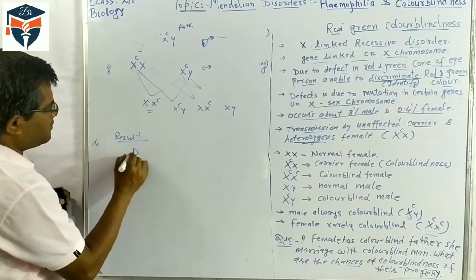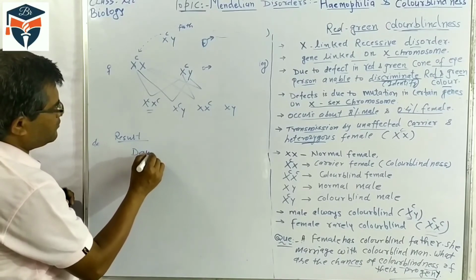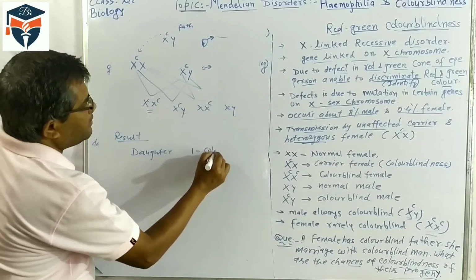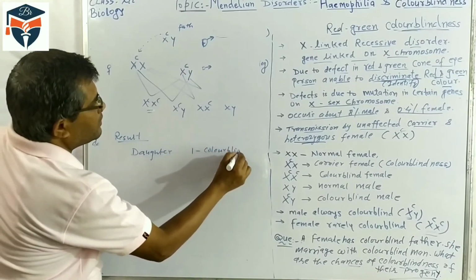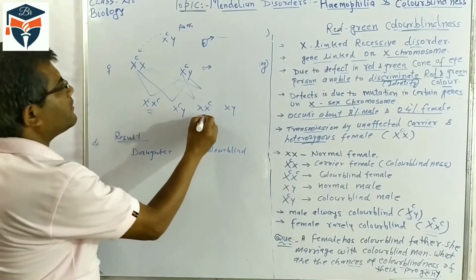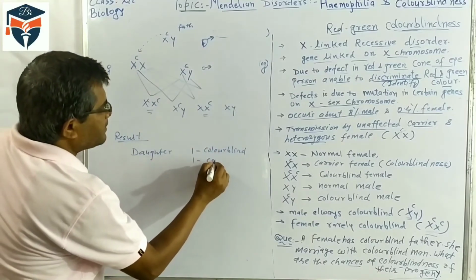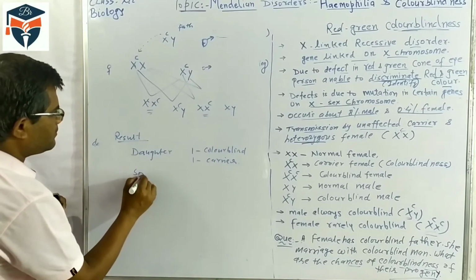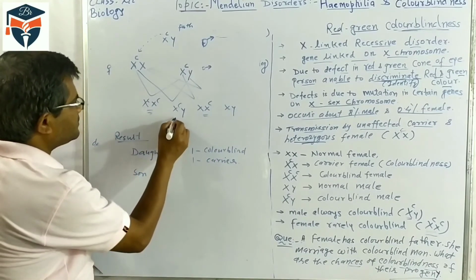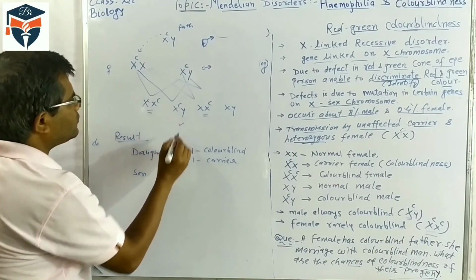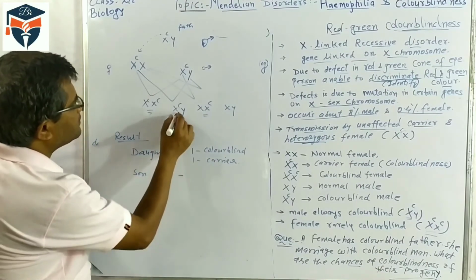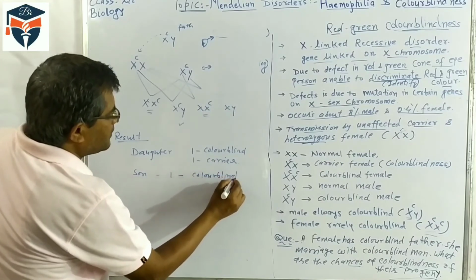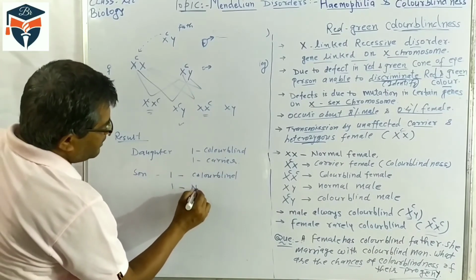First, daughter: one color blind, another one is a carrier. Son: one is color blind and one is normal.